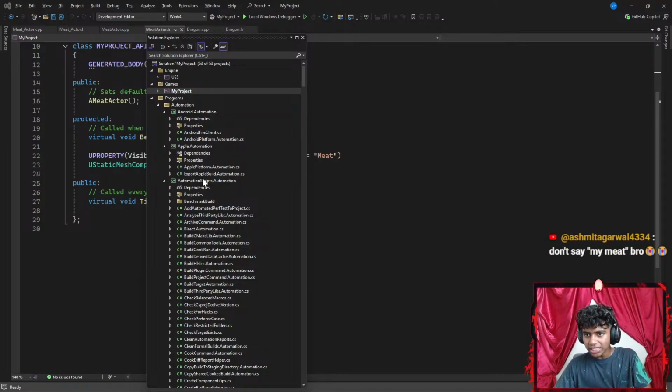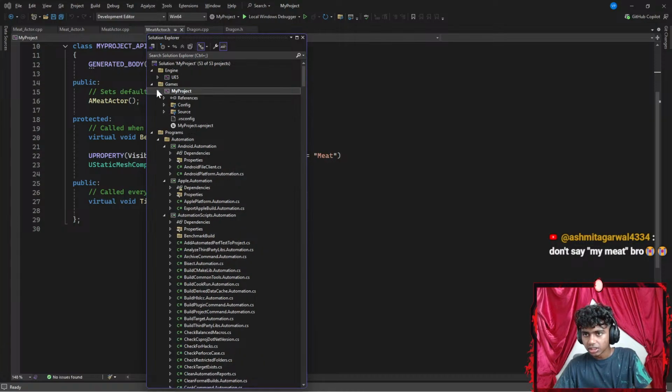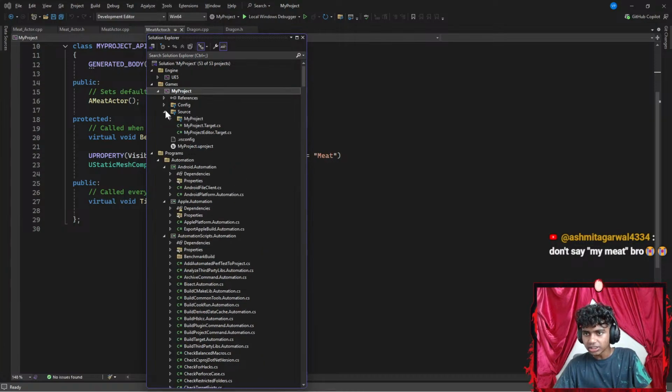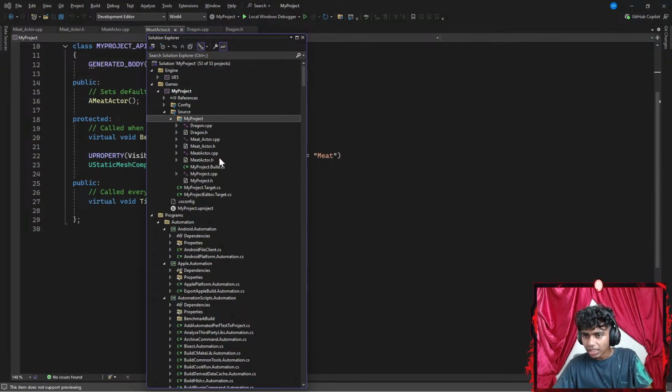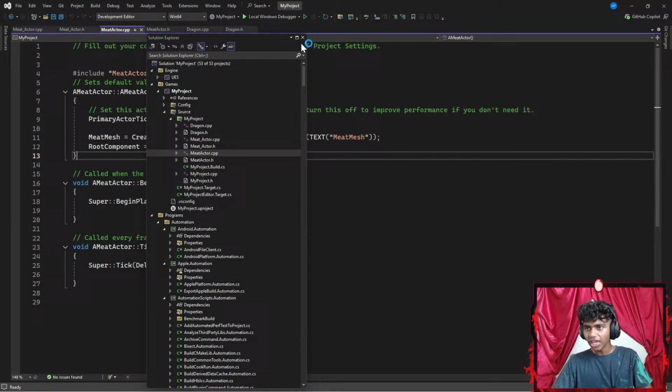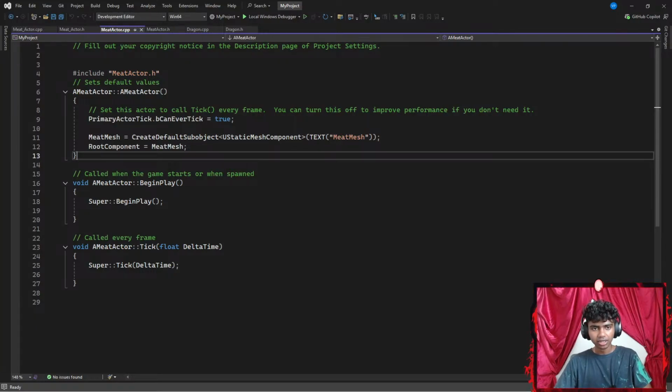That's it. Let's see. Do I see my... let's go ahead and increase that. Go to something like source. Okay, so I see something like my projects. Under my projects, okay, let's go with something like my actor. Do you guys see somewhere the meat actor? So let's see. Okay, I see my project. My project.build C++. I'm trying to find the meat actor C++. Let's see. Okay, there's an underscore. There we go. Right here. Okay, I was just trying to find this code because a code was missing from up there.